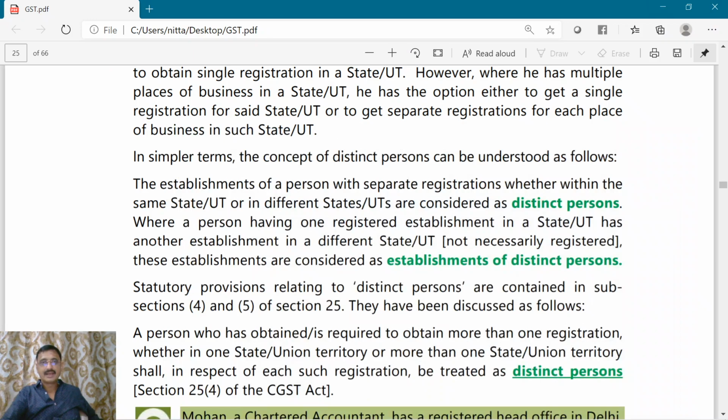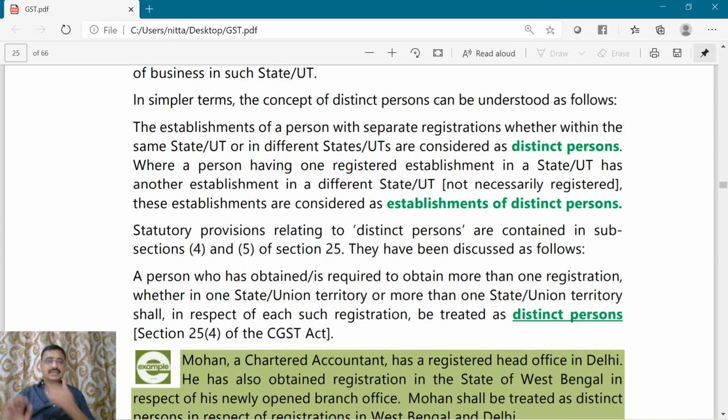Okay, now next. Here, section 25, subsection 4 deals with one kind of distinct person. Section 25, subsection 5 deals with another type of distinct person.